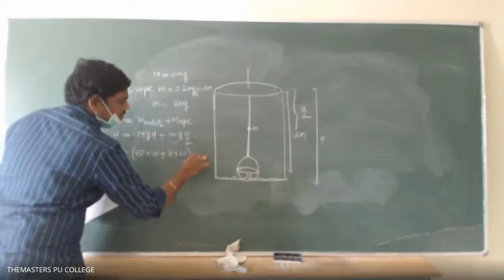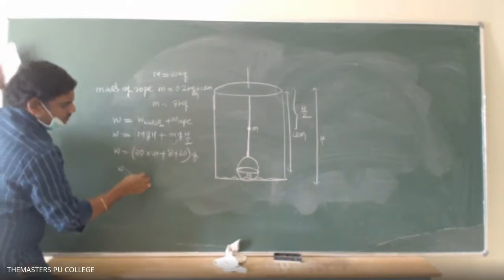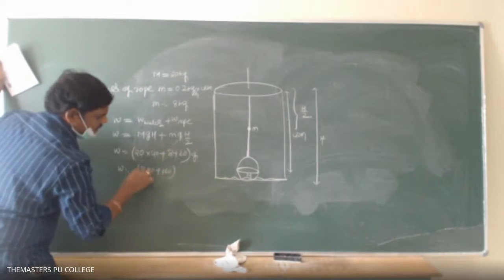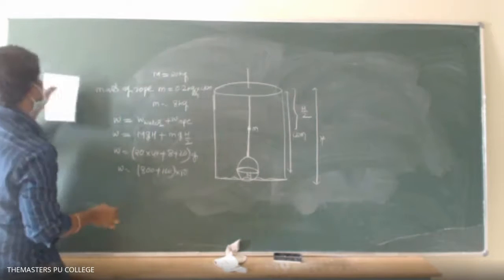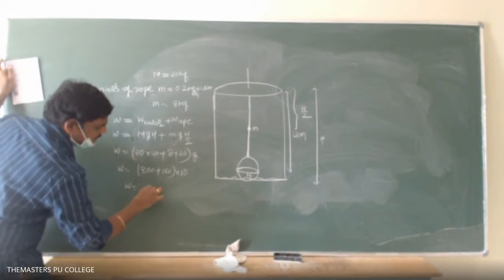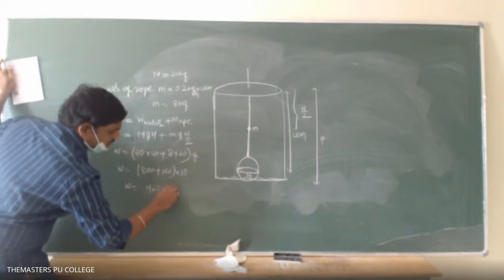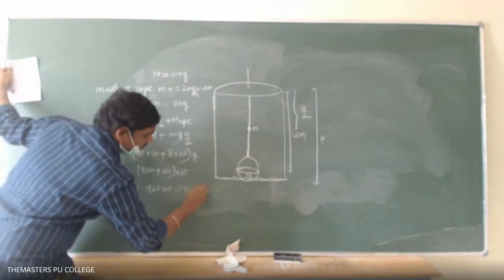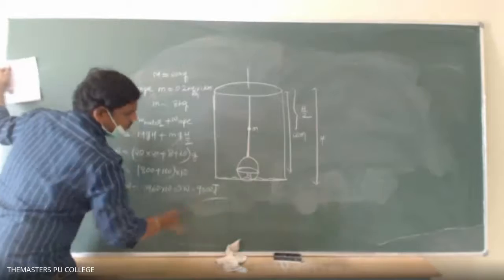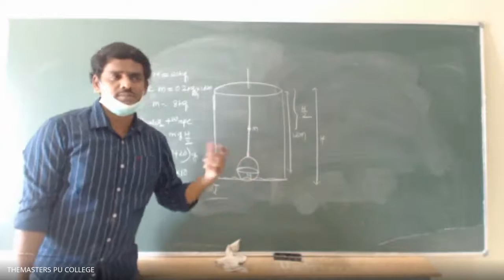g is common, let it be taken out. Therefore, work done equals 20 into 40, which is 800, plus 160, into the g value. Let us take 10, as given in the problem. The work done equals 960 into 10, which implies work done equals 9600 joules. This is the work done to drag the entire system from a deep well of 40 meters.